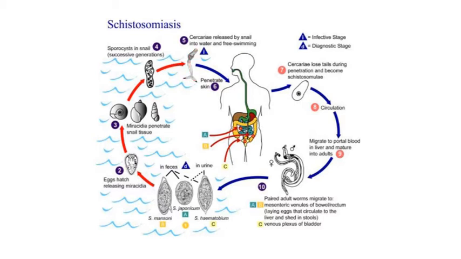When cercariae contact human skin, they secrete digestive enzymes that help them to bore into the skin, where they shed their tails and are transformed into schistosomules. The schistosomules enter the capillaries and migrate to the lungs, then to the liver, and finally to the primary site of infection, which varies with the species. S. mansoni and S. japonicum infect the intestinal mesenteric veins. S. haematobium infects the veins of the urinary bladder.